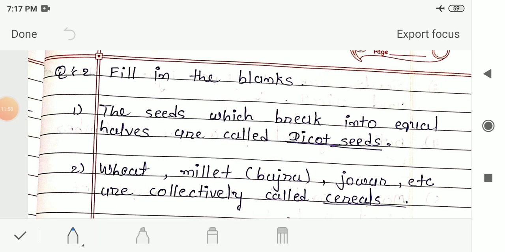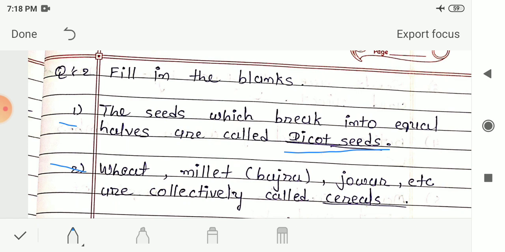So question 2 here it is, fill in the blanks. In that first blank, the seeds which break into equal halves are called blank. So your answer is dicot seeds. The seeds which break into equal halves are called dicot seeds. The spelling of dicot seed is D-I-C-O-T-S-E-E-D-S. Dicot seeds.